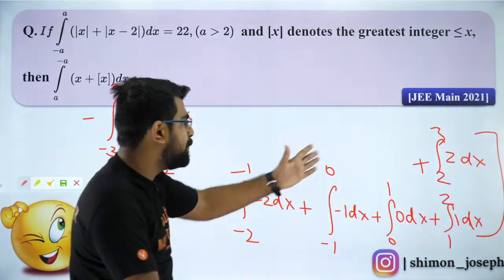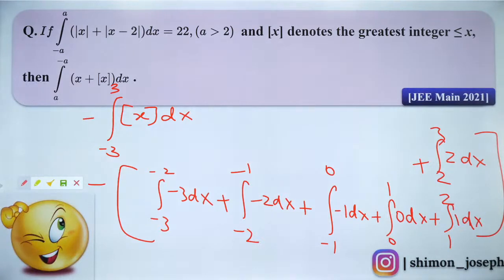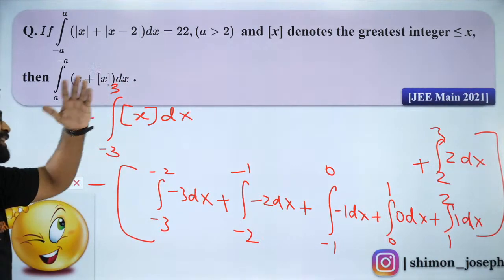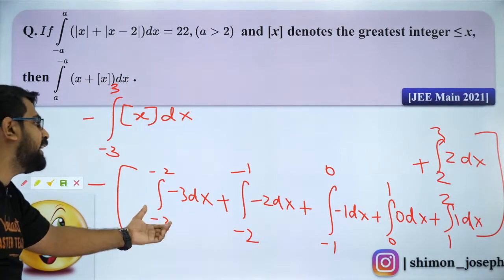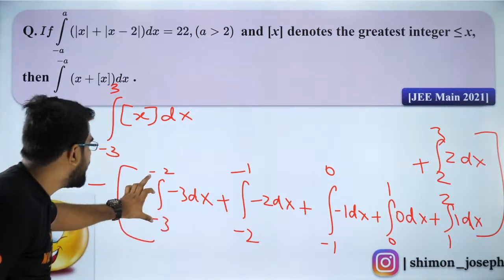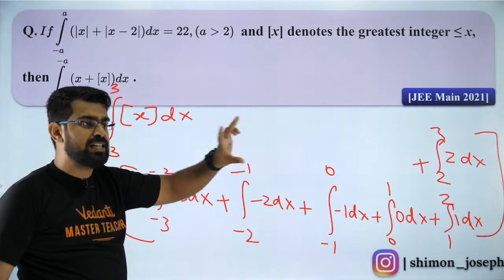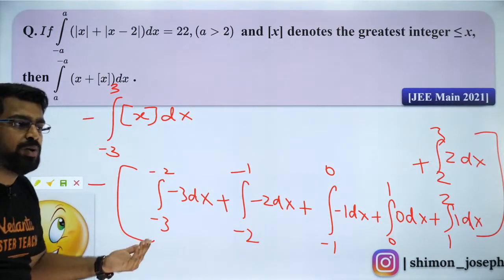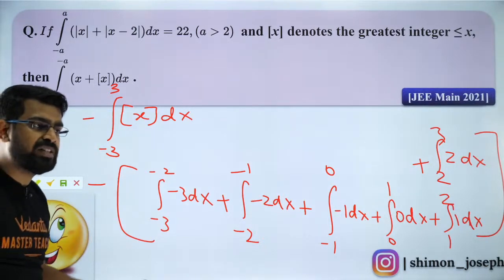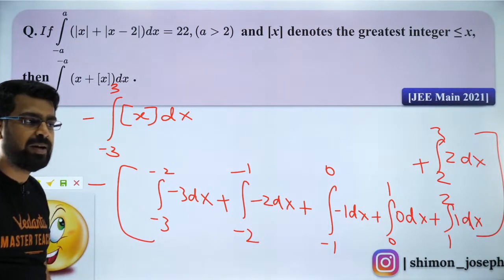Now add all of it up, you will get the same answer. When you add all of it up, you'll get the same answer. This is basically finding out each area by breaking it into intervals. Are you all clear with it? Shall I move forward? Everybody?